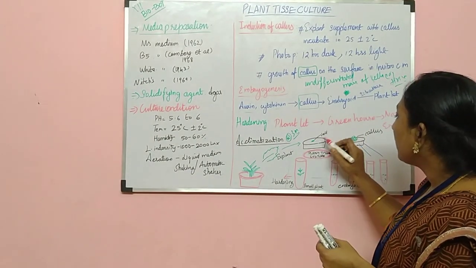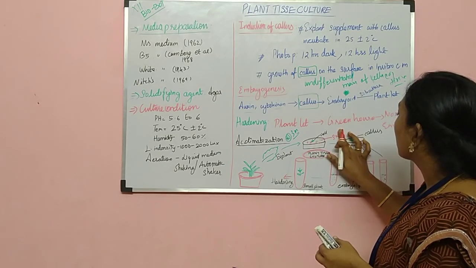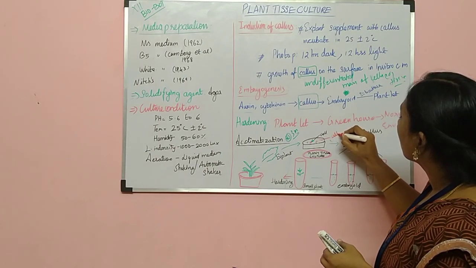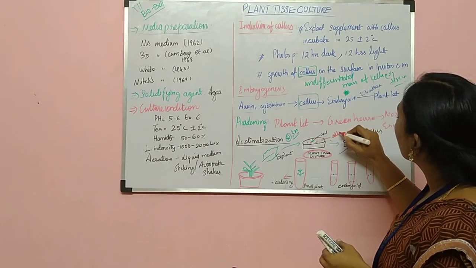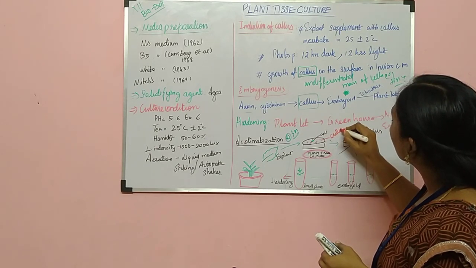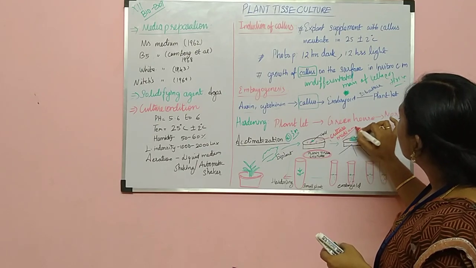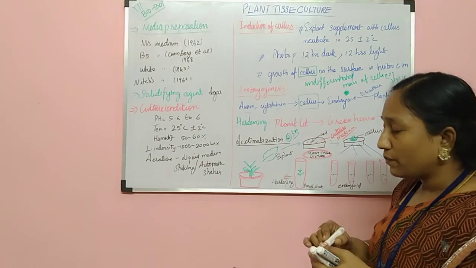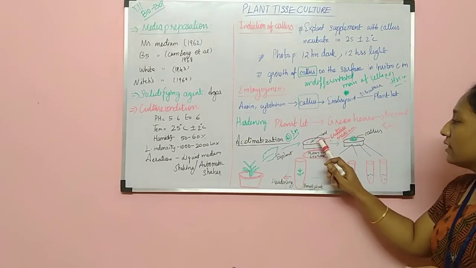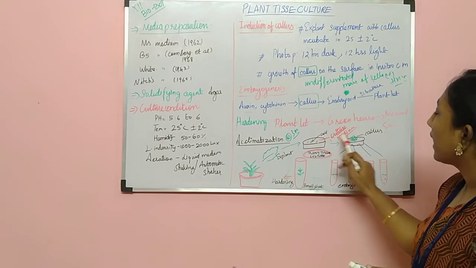So, petri dish having culture medium. It has to be any one of the culture media, or you can combine the culture media and use it. So culture medium is taken in the petri dish. Now you are providing all those facilities, and now the callus is formed.